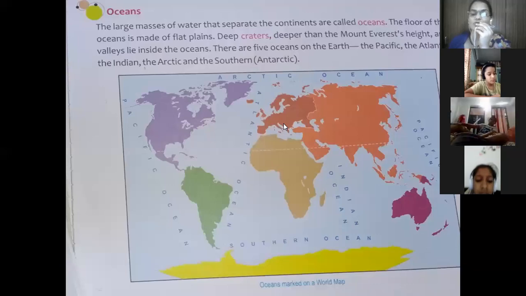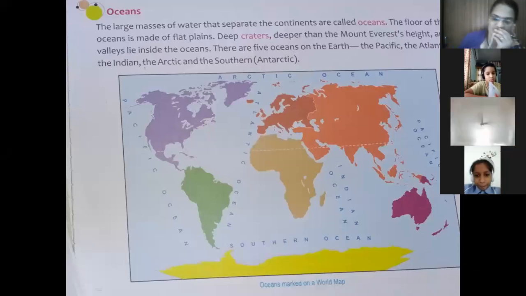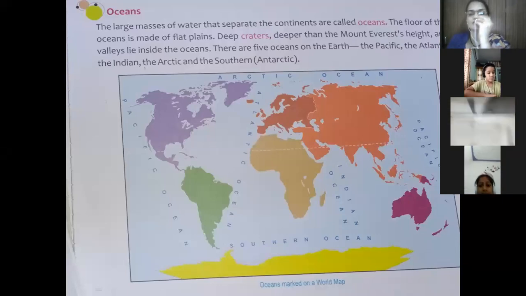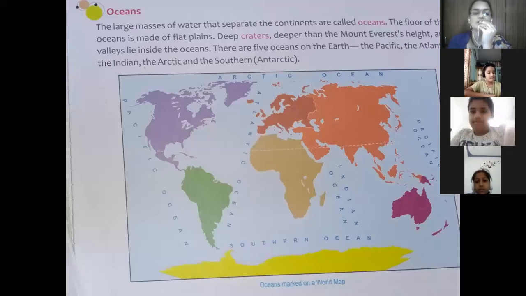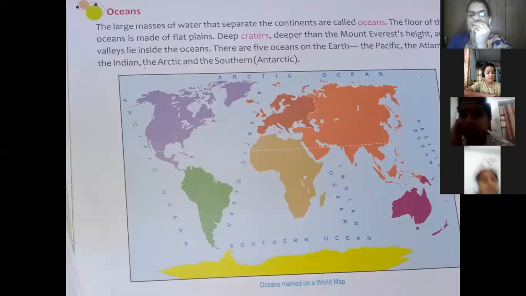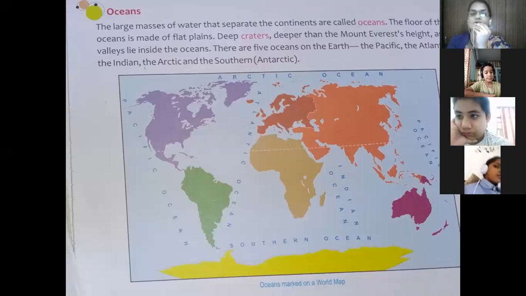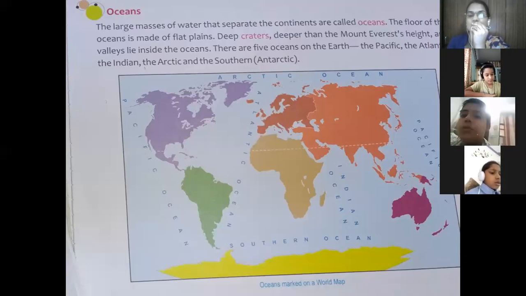Now about the oceans. This was about the continents. You know, students, there are 7 continents. Now we move towards the oceans. The large masses of water that separate the continents are called oceans.